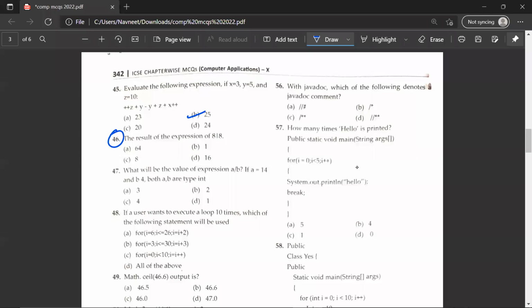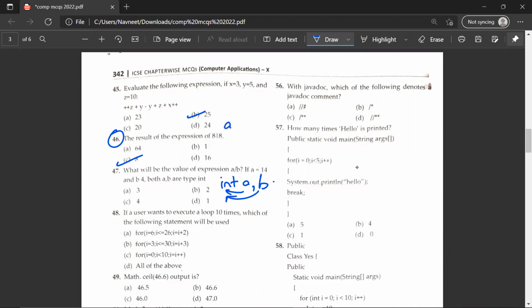The 46th question, the result of the expression of 8 and 8 or 8 would be C, 8. 47, what will be the value of expression A divided by B, if A is equal to 14 and B is equal to 4, both A, B are type int. So A and B are both of int data types.